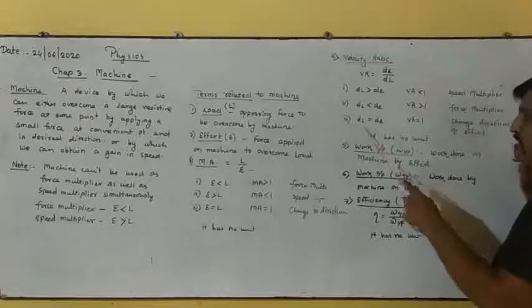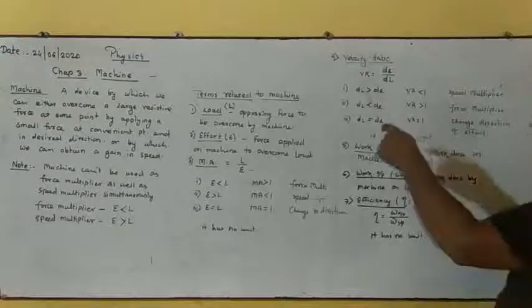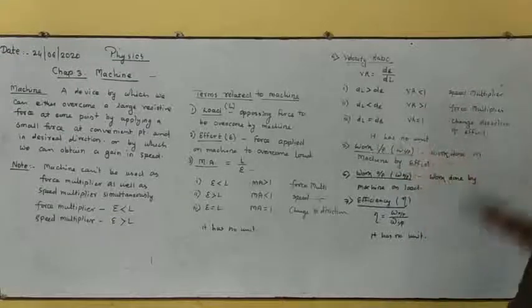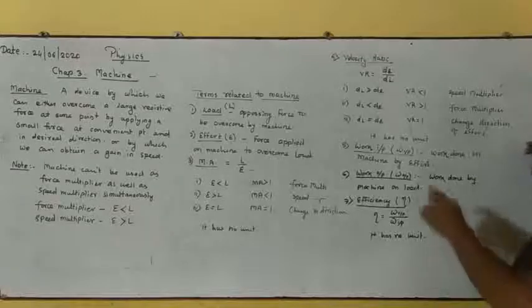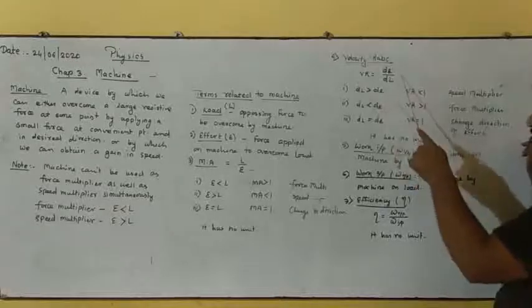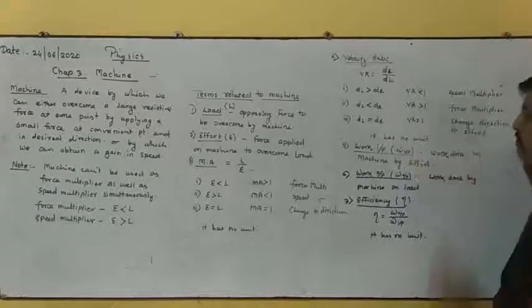When the displacement in load and displacement of effort both are same, both get cancelled and velocity ratio becomes 1, so machine is used for changing direction of effort. Here the velocity ratio is a ratio of same quantities, because of that no unit. This you keep in mind.